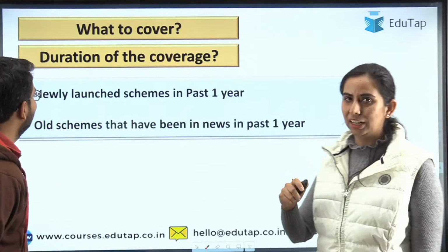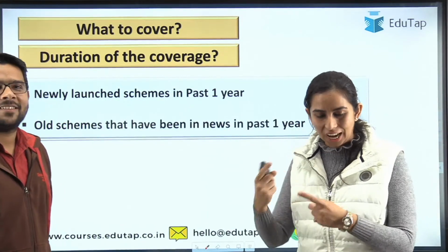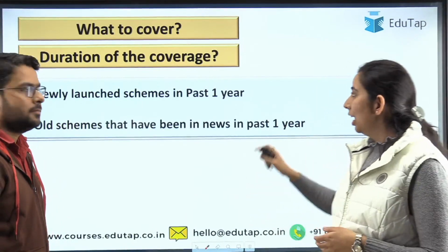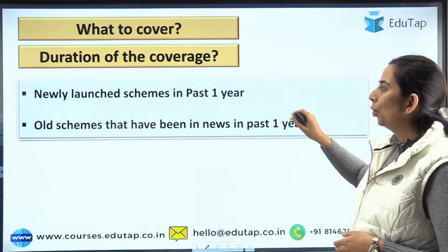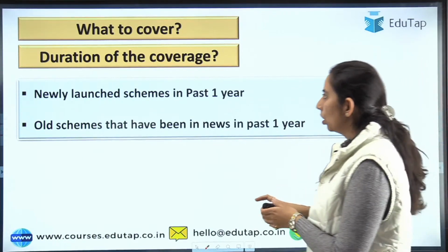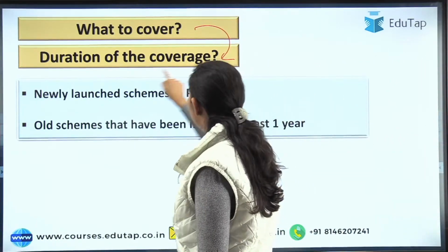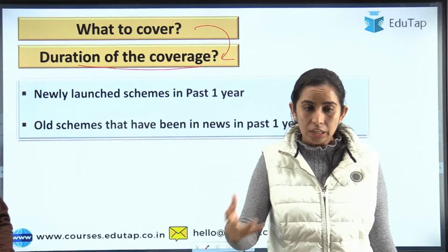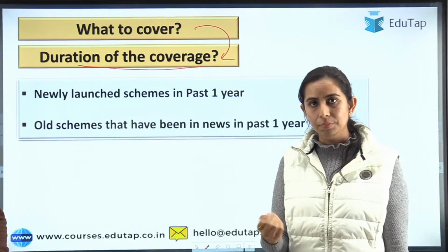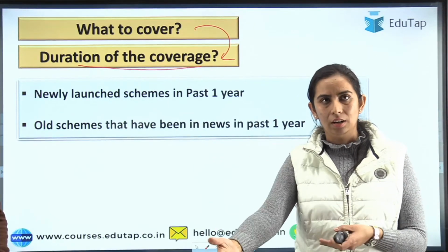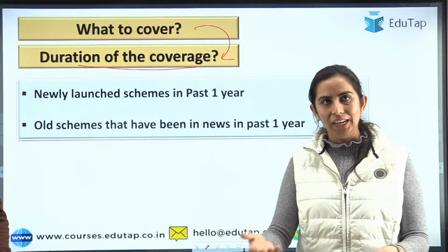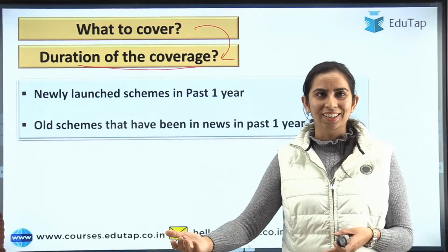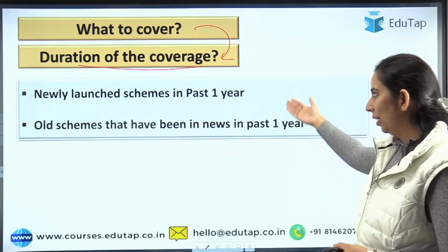So now, what to cover and the duration of the coverage. I have taken up your question, and I will try to answer it here. What to cover in the government schemes, guys? The most important thing is the duration of the coverage. If you know the duration, the months and years you need to cover for government schemes, you are already half there, because you know what to do and why to do it. The rest half is how it is to be done, that we will discuss later, but first coming here.